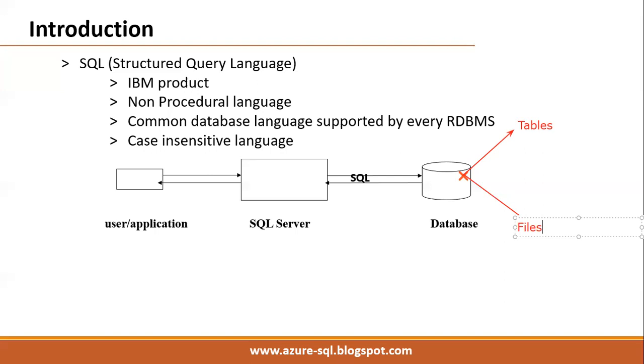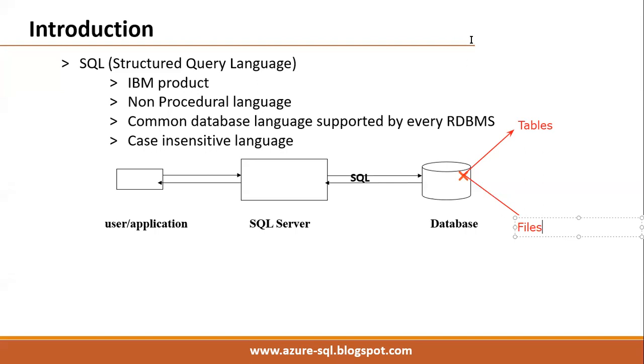Two types of files are there in every database: data files and transaction log files. We'll see that in detail with the architecture.